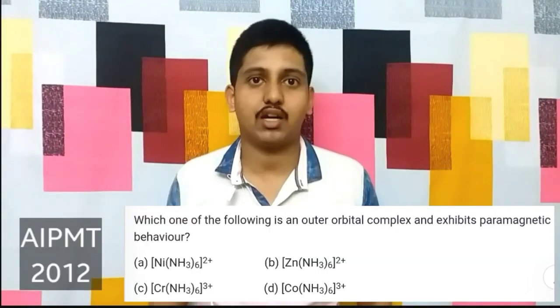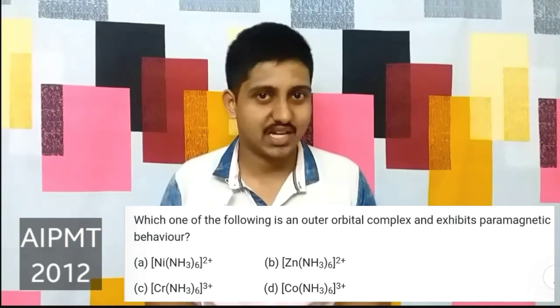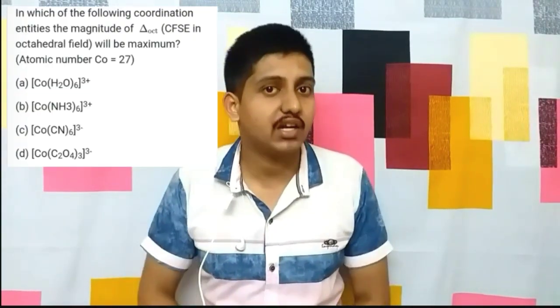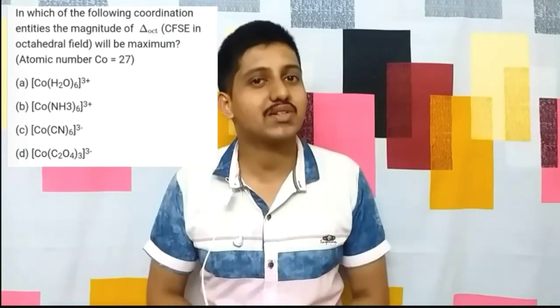Similarly, other types of questions ask about the paramagnetic or diamagnetic nature of the compounds, that is, whether the given compound is paramagnetic or diamagnetic. It's again based on the presence of unpaired electrons or not, which in turn depends upon the strength of the ligand. Then there are also questions like which one of the following has the greatest crystal field splitting energy. Again, it is based on the strength of the ligands involved. That is nothing but the spectrochemical series.